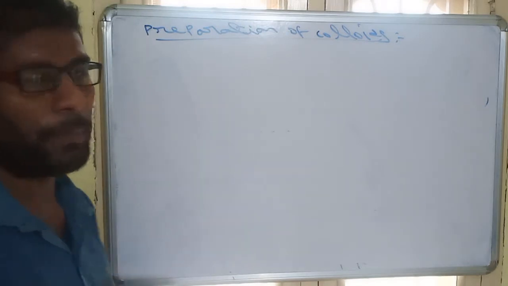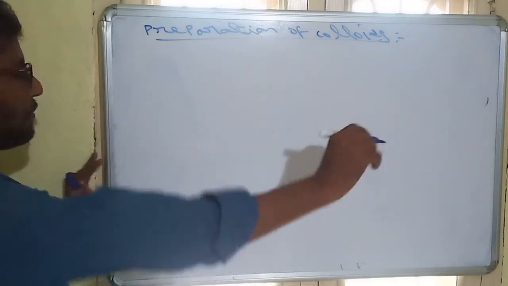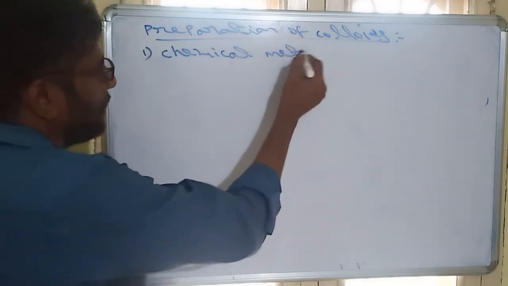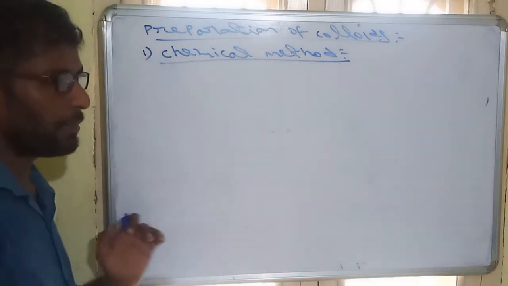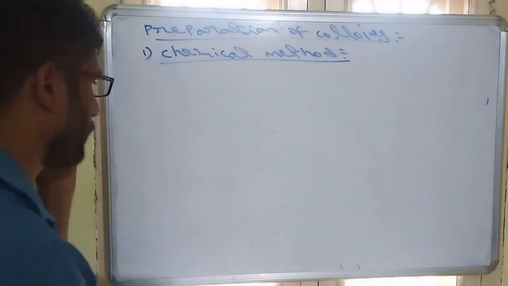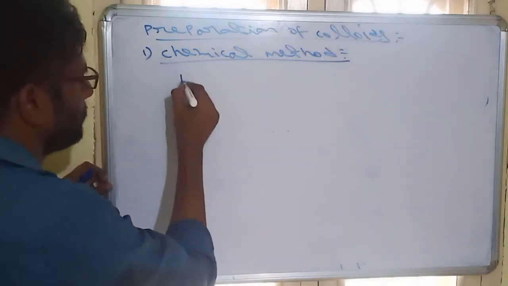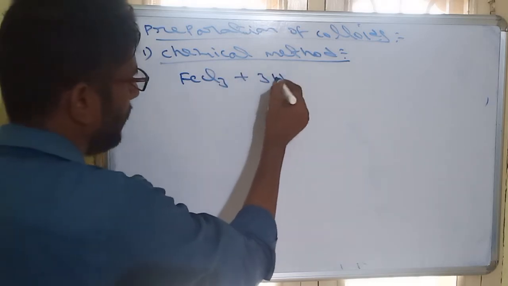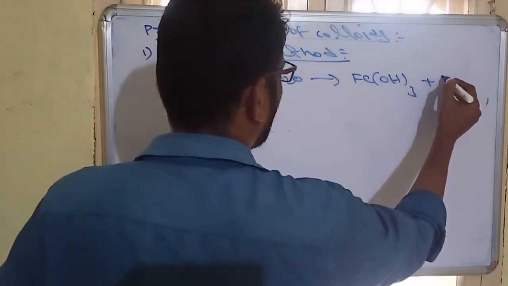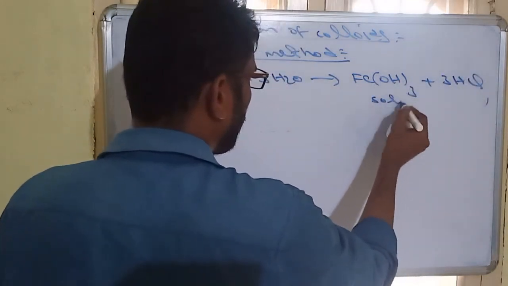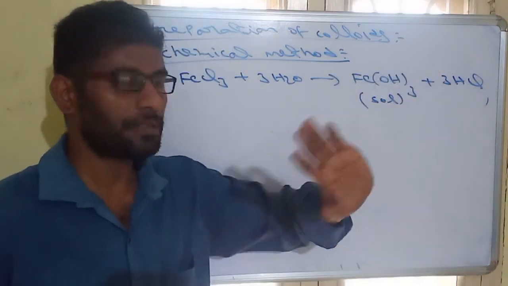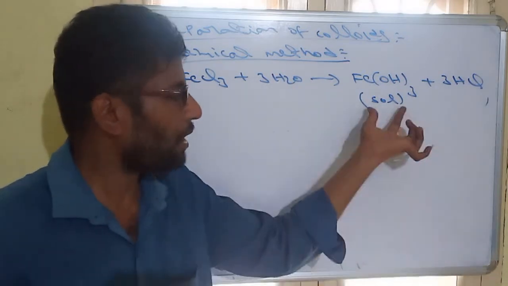Colloids can be prepared by a number of techniques. Among them, the more important techniques are, first, the chemical method. Chemical method means with the help of a chemical reaction we can prepare a colloid. For example, FeCl3 on hydrolysis gives Fe(OH)3 and 3HCl. This is a colloid sol. Sol is another name for colloid, so wherever sol is mentioned, that is also nothing but a colloid.